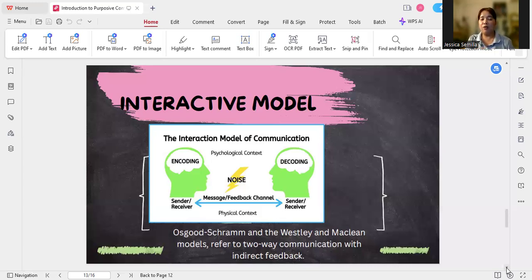Okay. So for the other communication models, particularly theories pertaining to the interactive model, they have things like noise, the channel, the feedback, and whatsoever that affects the two-way communication process. All right. But again, interactive model is a two-way communication with feedback.